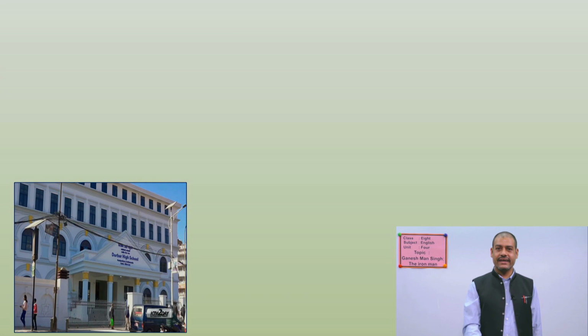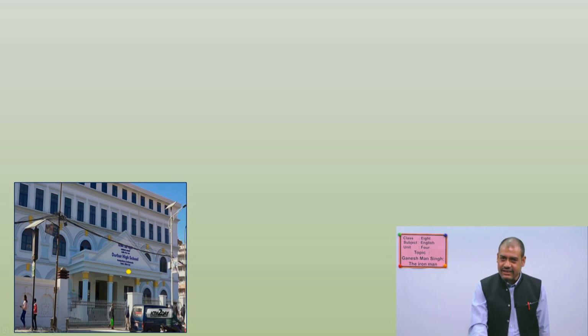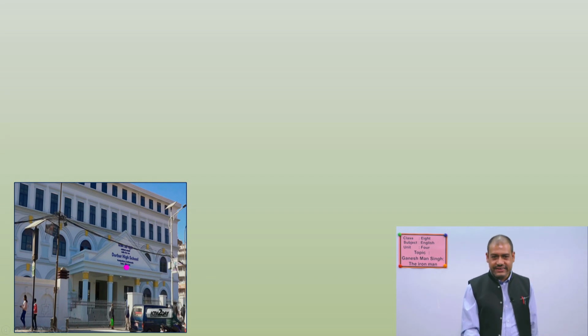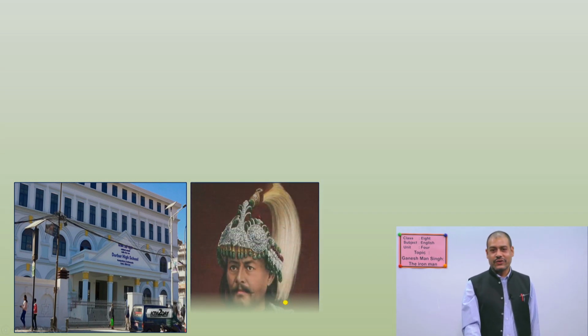So what do you see there? Yes, there is a building. Is that only a building? So what can you read here? All right, it is Darbar High School. Have you ever seen Darbar High School? Oh, some of you have already seen it and some of you may not. Okay. So another picture. Can you guess who he is?